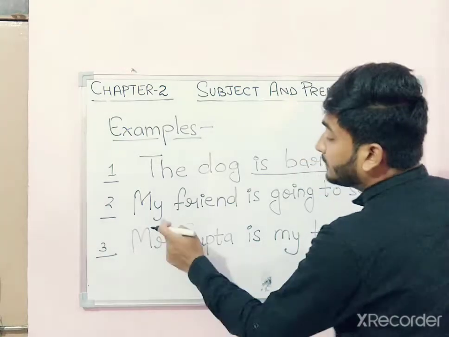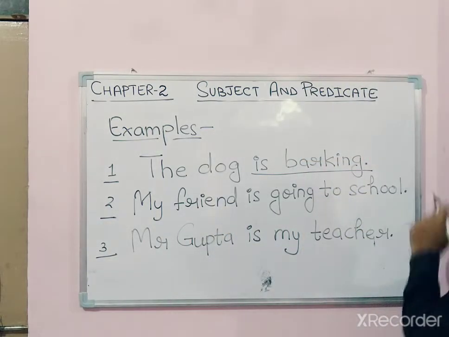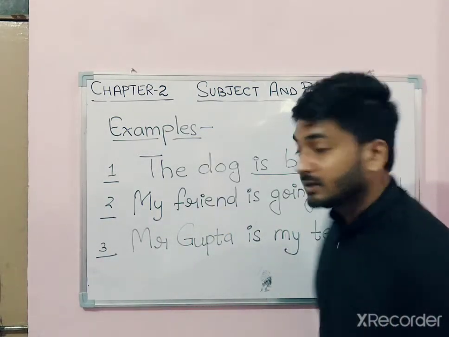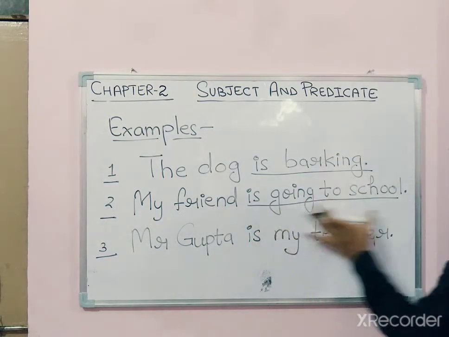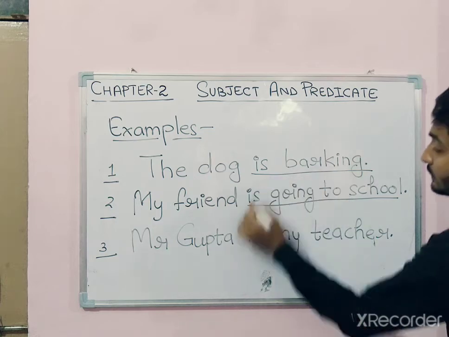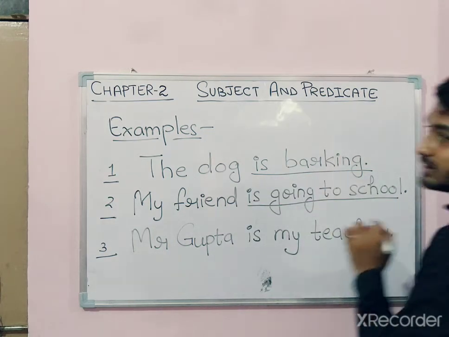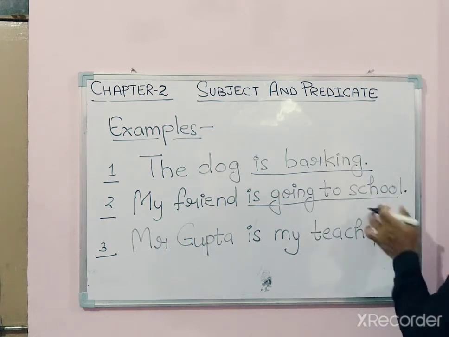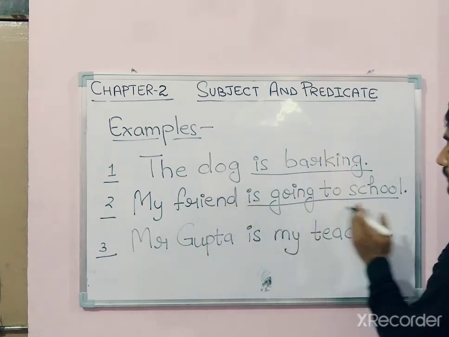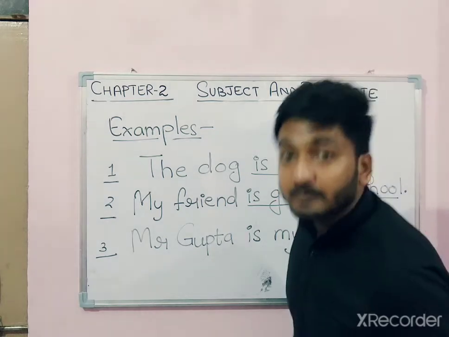Number 2, my friend is going to school. What is my friend doing? My friend is going to school. This part contains the verb and the object, where he is going to school. So that means is going to school is the predicate.